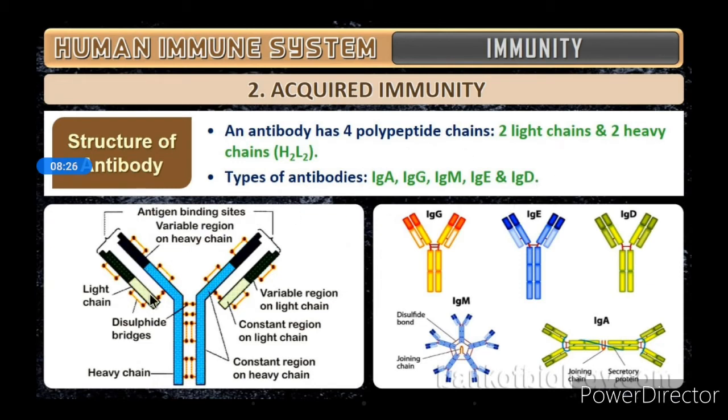So we'll see the structure. This is the structure which consists of H2L2, that means heavy chain and light chain. This is the light chain, and here these 2 are the light chains, and this is the heavy chain. Okay, this is the heavy chain, and only these 2, here and here, are the antigen binding sites. That means the antigen, the microbes or foreign particles which enter, will be bound or blocked here. Okay, in the antibody, these 2 regions. This is the structure of the antibody molecule.